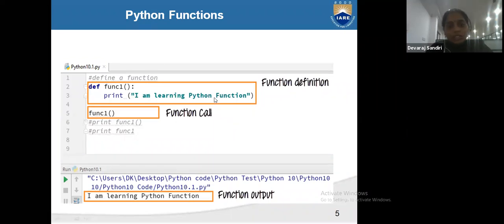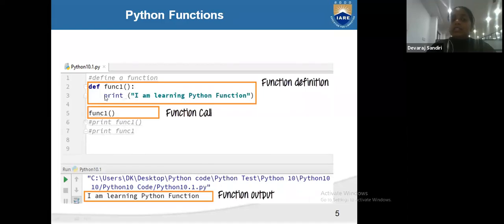So this part is the function definition, and this part is the function call. Only writing the function definition is not sufficient. After defining a function, you have to call it, and then you will get the output. After that, click the run button and you will get the output of whatever print function you gave. Understood, students? Write def, the user-defined function name, then parentheses, then a colon, which is a must.